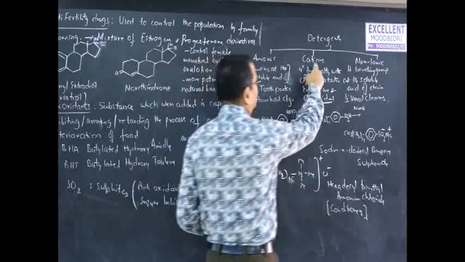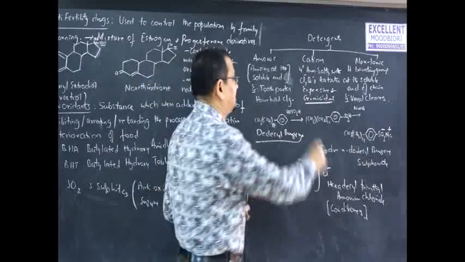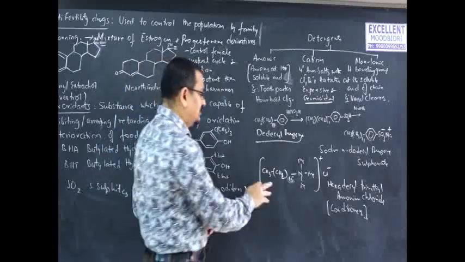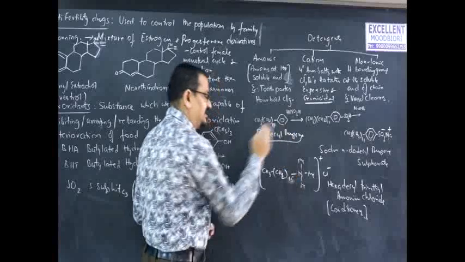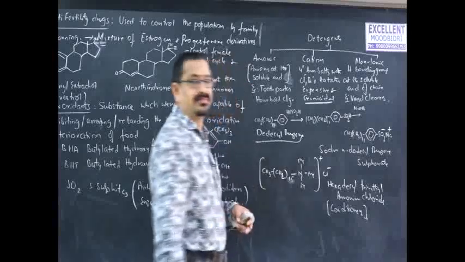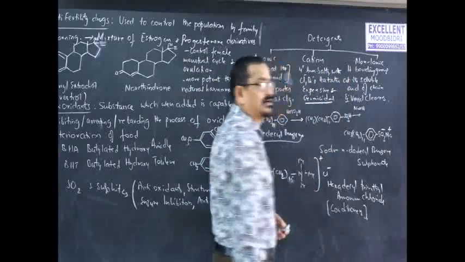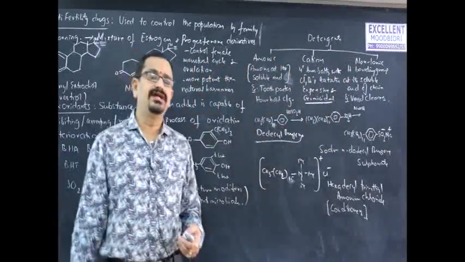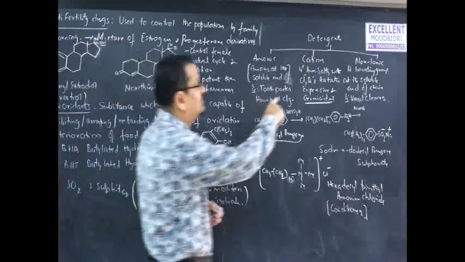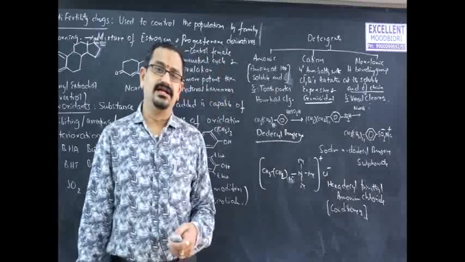Cationic detergents contain quaternary ammonium salts of chlorides, bromides, and acetates. Basically, these are expensive and are also germicidal. For example, consider this 16 carbon chain, hexadecyltrimethylammonium chloride, which is used in conditioner. That is why it is expensive. Non-ionic detergents contain hydrogen bonding groups, like carboxylic acid or other functional groups which can form hydrogen bonds, at the soluble end of the chain. These are generally employed in vessel cleaners.